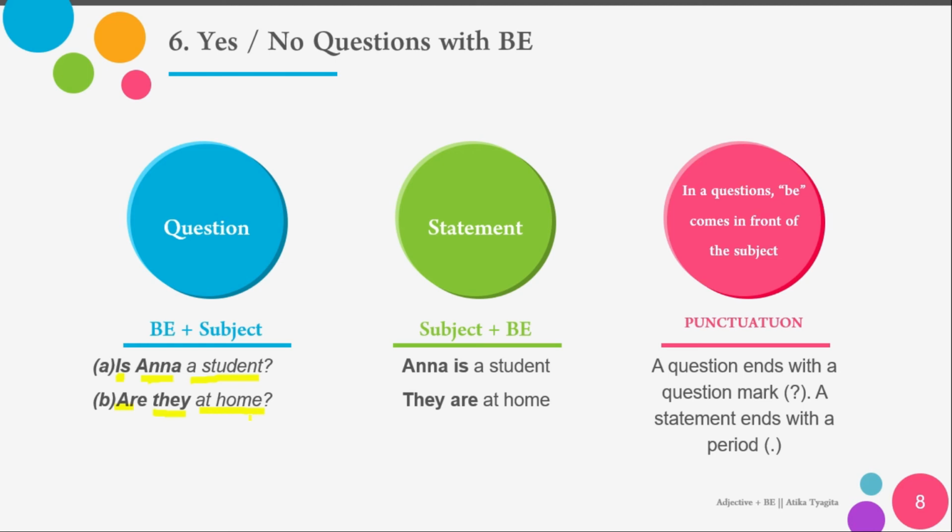Is for the questions. In a statement, the be comes after the subject. Ana is a student, so be is after the subject. But for the questions, the subject is after be, so you just have to change the position. And don't forget the question mark for questions. Are you a student? Is Jimmy a policeman? That's the other example.